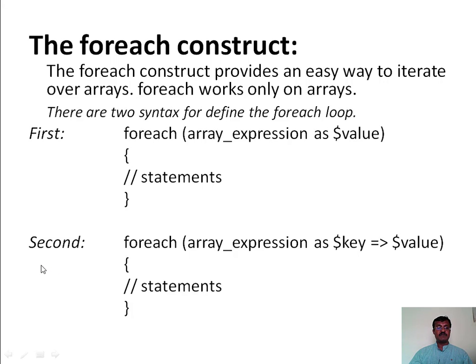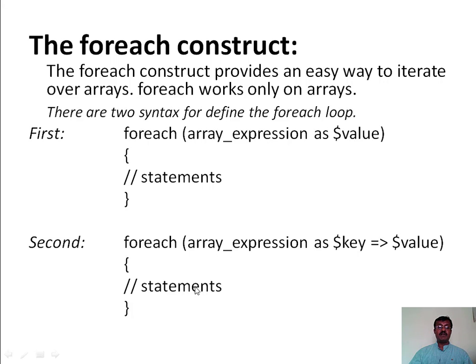In the second variation, for every loop iteration, the index in case of numerical arrays, or the key in case of associative arrays, will be assigned to the key variable, and the current array value will be assigned to the value variable, and the current array pointer will be incremented by 1.